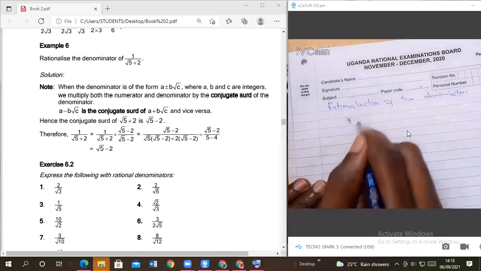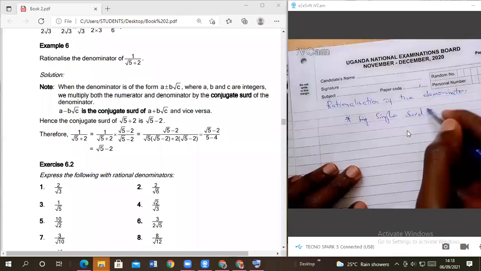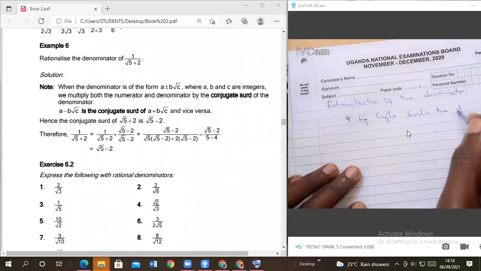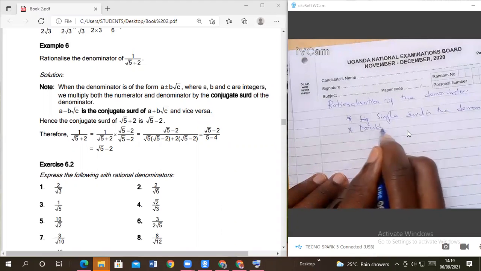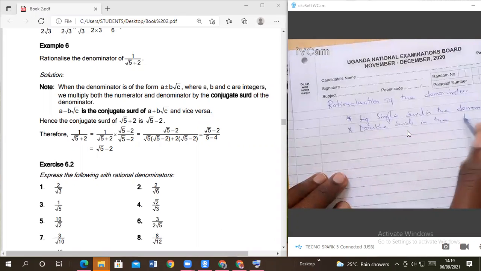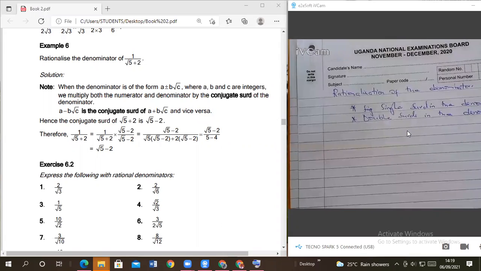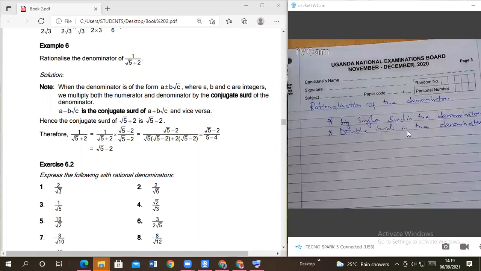We have a single surd in the denominator, and we have double surds in the denominator. What do we mean by single? Single means you have only one square root term.